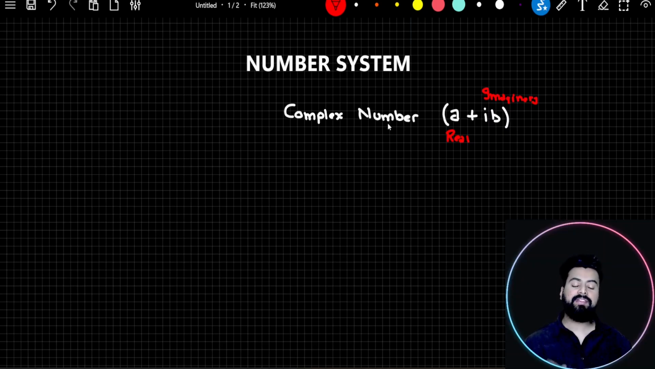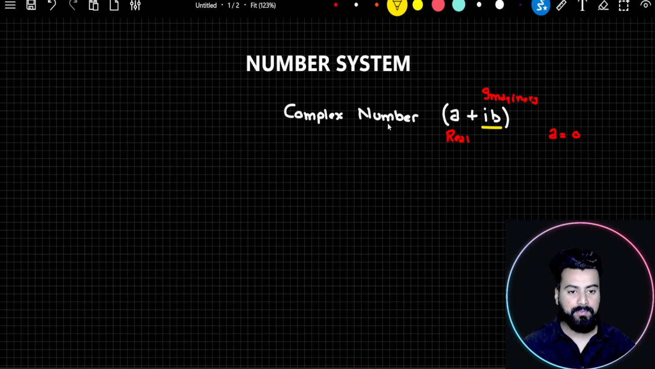In this expression, if I plug in the value of a as 0, listen to me carefully. If I plug in the value of a as 0, I'll be left with ib. What is ib? ib is the imaginary part. It means whatever numbers I'll get then are going to be imaginary in nature.